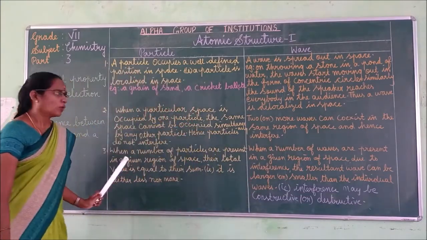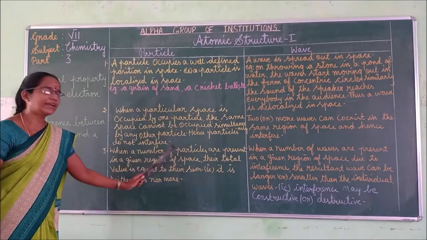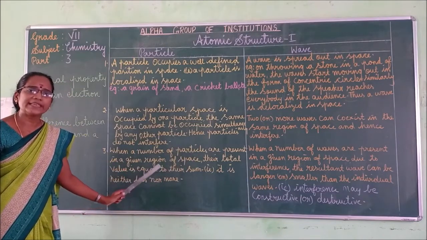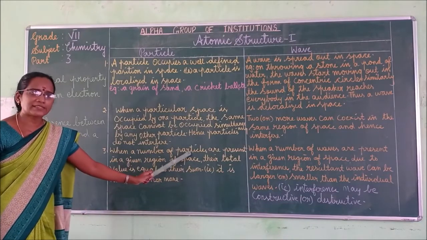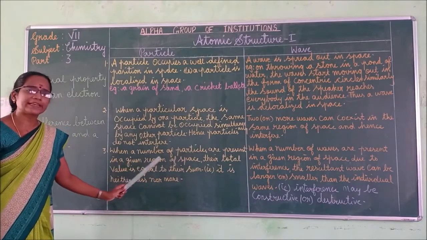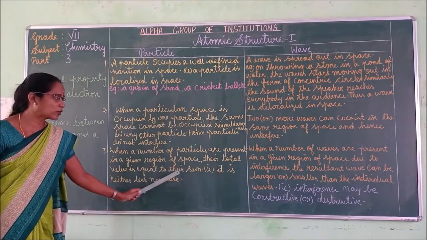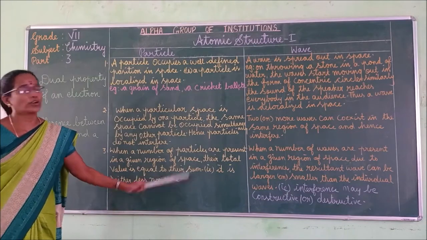Third, for particles, when a number of particles are present in a given region of space, the total value is equal to their sum. It is neither less nor more.